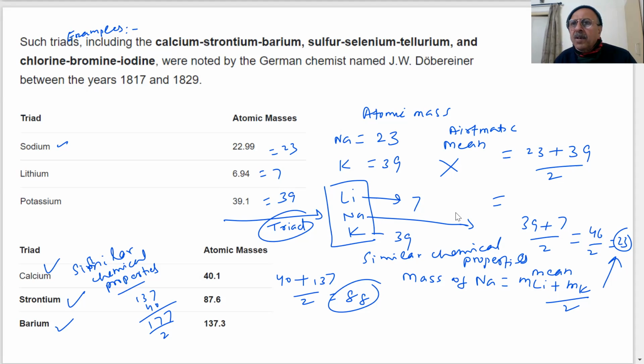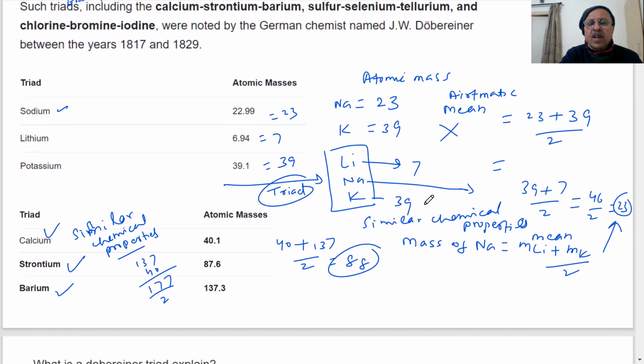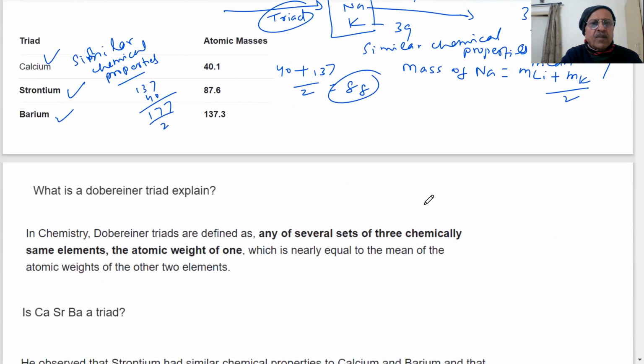This is the middle element here, and the properties are similar. So his basis was atomic mass. The basis of Dobereiner's law of triad is atomic mass. The arithmetic mean of the 2 gives the third mass.